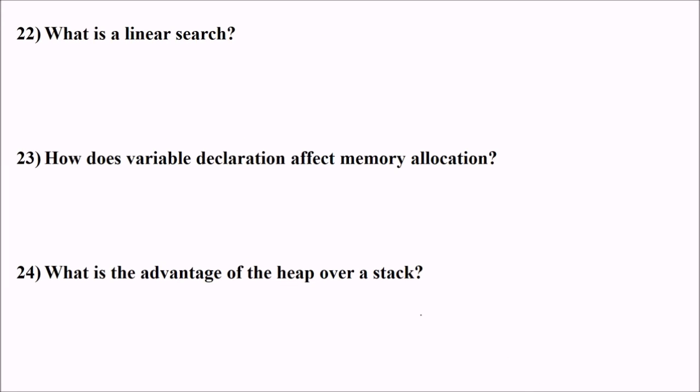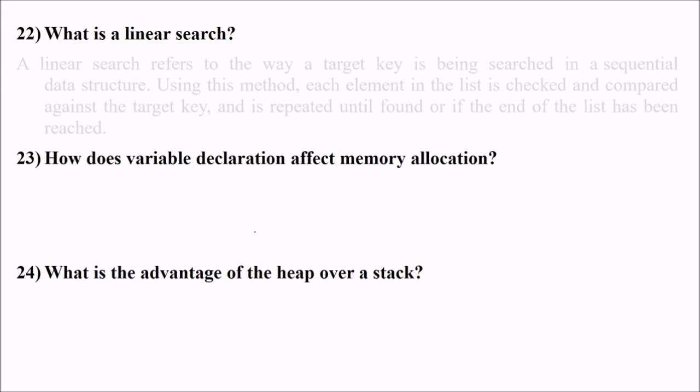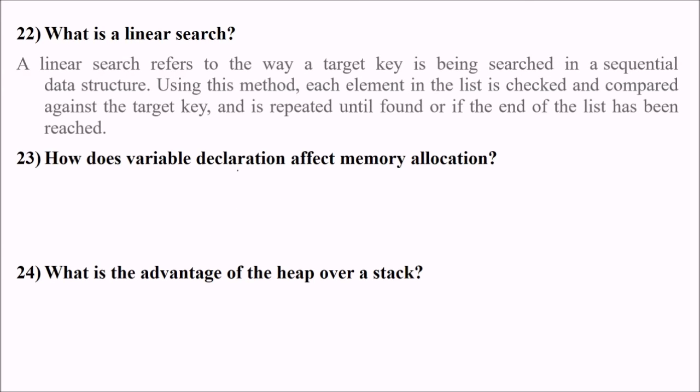What is a linear search? The simplest search, linear search, or sequential search. This refers to the way a target key which is to be searched is searched in a sequential manner. For example, if this is an array and you want to find this value, we start from the first and search each and every value. This is also called a brute force type of searching. Using this method, each element in the list is checked, compared against the target key, and repeated until found. And if the end of the list has been reached, we say that the value is not found.